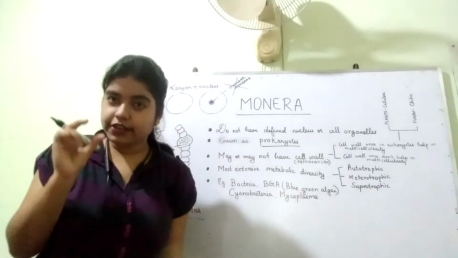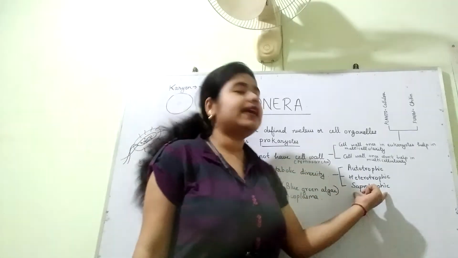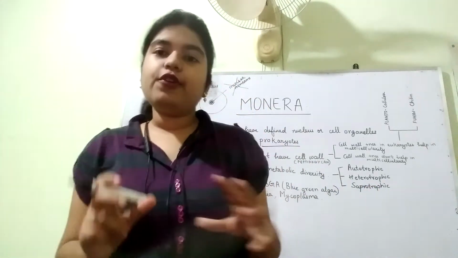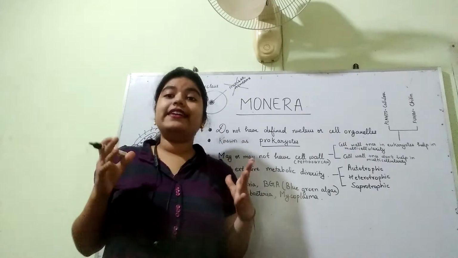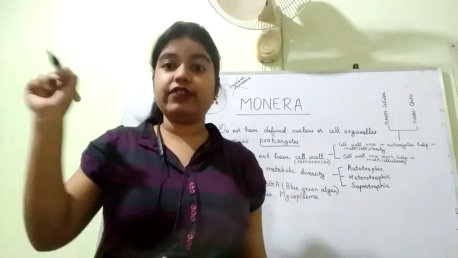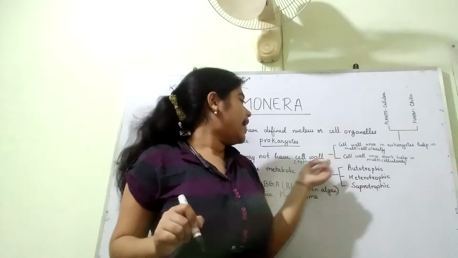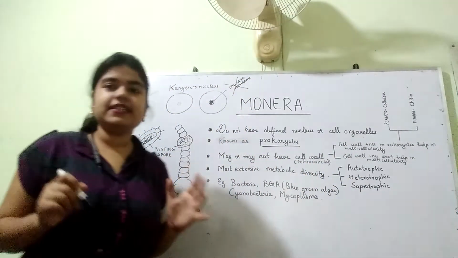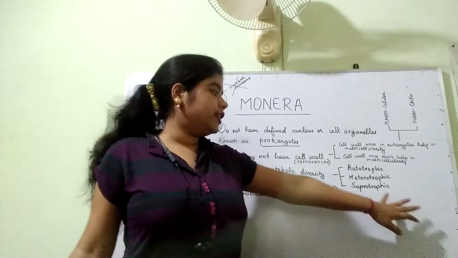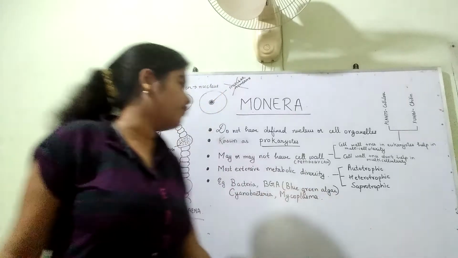Now I have added a little extra information, that they can be saprotrophic as well. So what is saprotrophic? Saprotrophic means it depends on dead and decaying matter for its food, like fungi. Fungi are also saprotrophic. And certain bacteria in Monera also decompose matter, so they can be called saprotrophic.